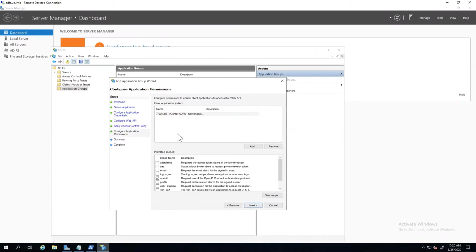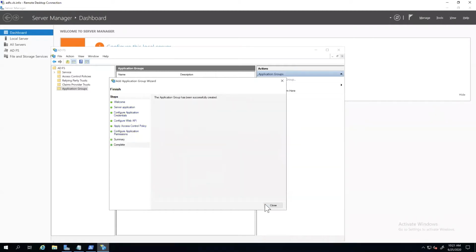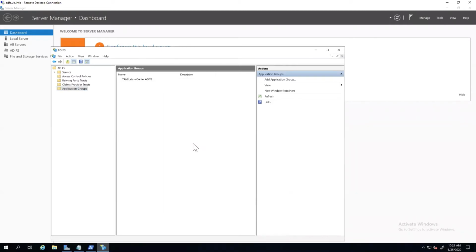And then the last little section in this wizard is we're going to have these scopes here where we're using OpenID, right, as a standard to help with communication and passing claims back and forth and things of that nature. And then we're also going to use this all at claims here. So we have these two that we're going to go ahead and leverage for this. Let's go ahead and next and close.